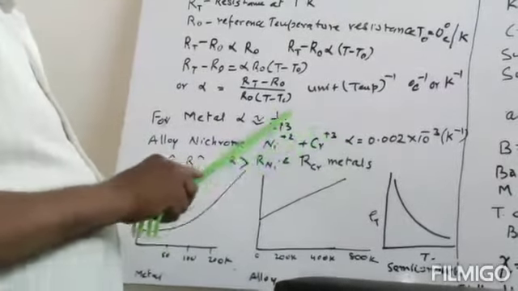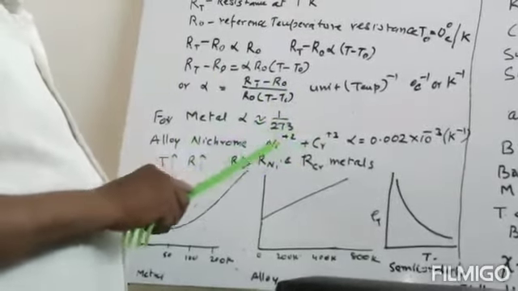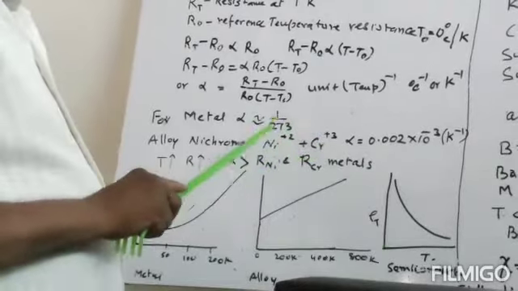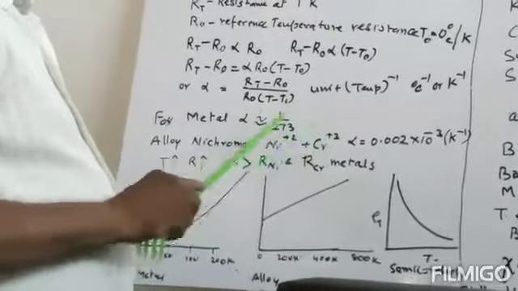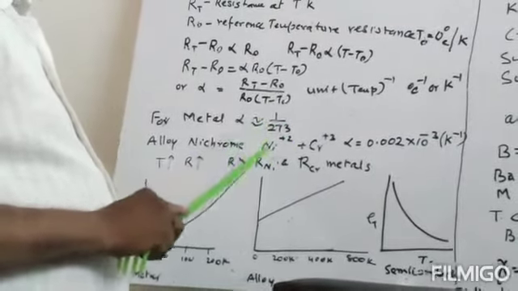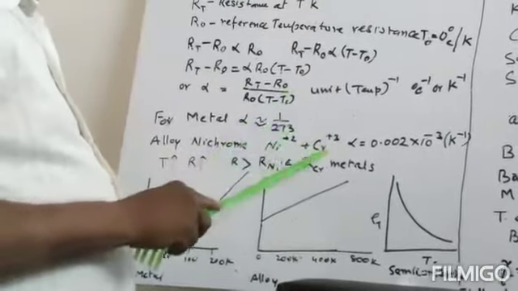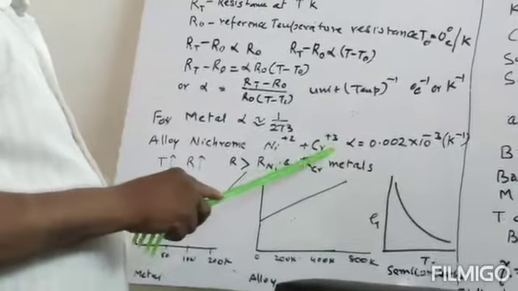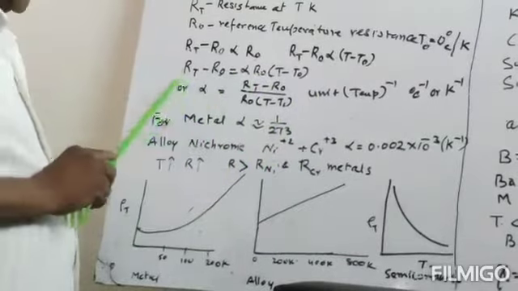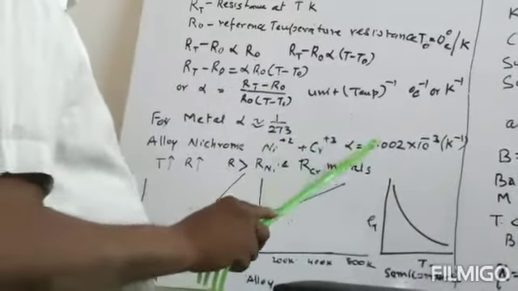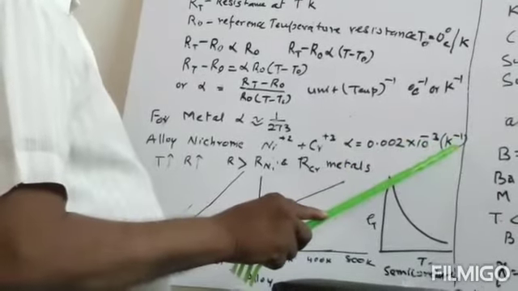And this alloy is a mixture. It is a mixture, meaning there is no definite relation or definite proportionality of the nickel atoms and chromium atoms. The size of the nickel atom and chromium atom is also not equal. The periodicity is not good. So the alpha will be very less, and for this, alpha will be equal to 0.002 into 10 raised to minus 3 Kelvin minus 1.